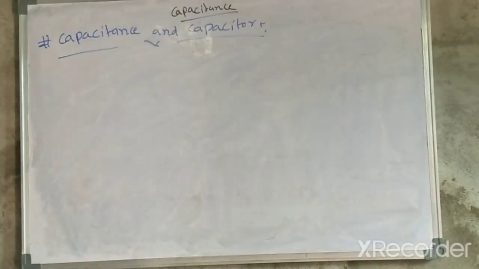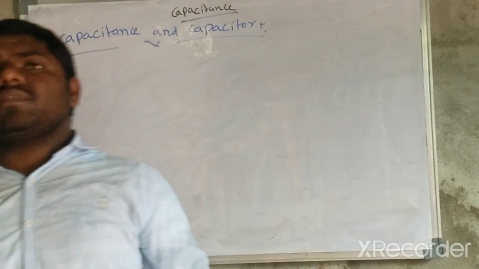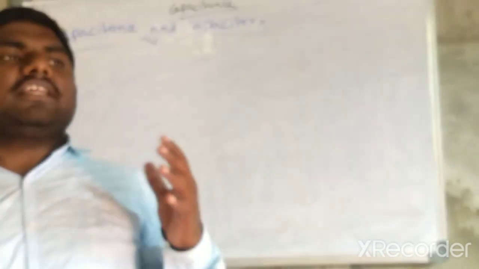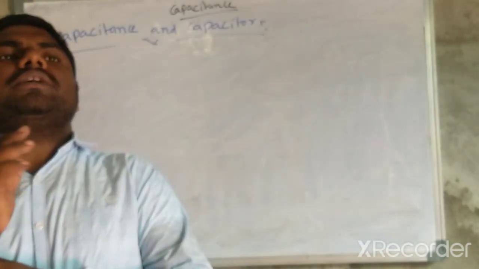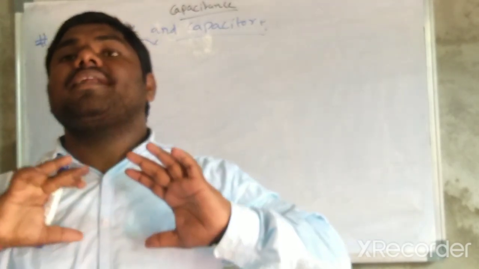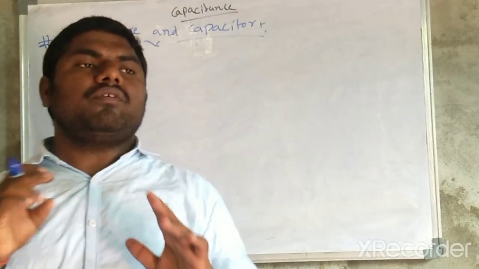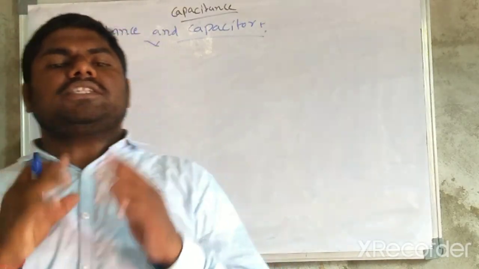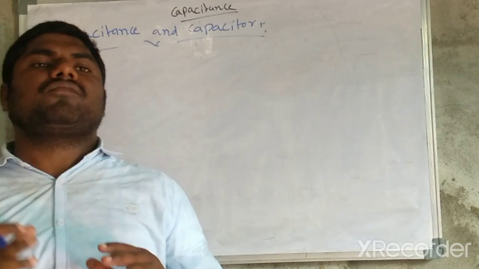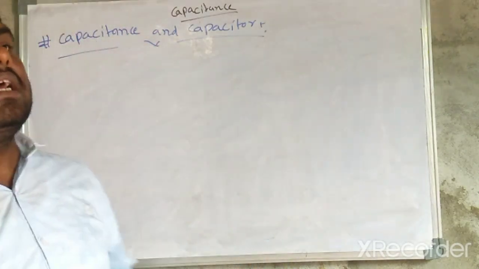So let us discuss capacitance and capacitor. Whenever a conductor is placed near a charged conductor, the overall capacitance of the system increases. Such a pair of conductors in a system is called a capacitor.